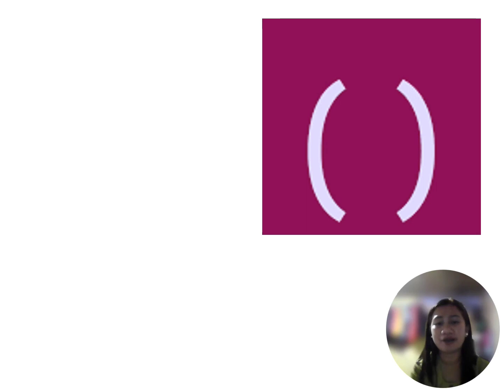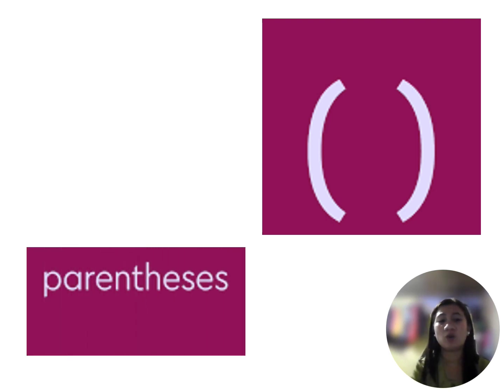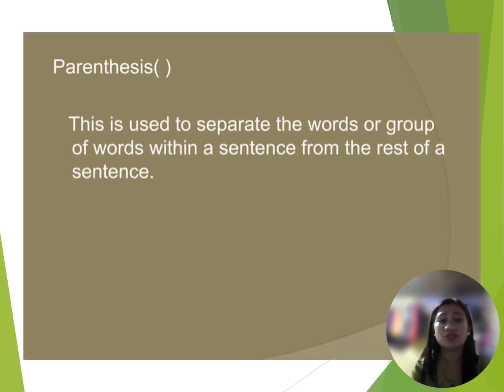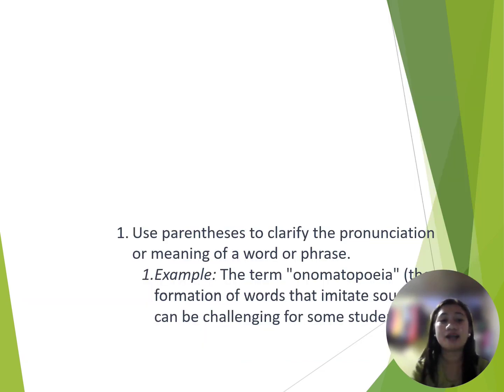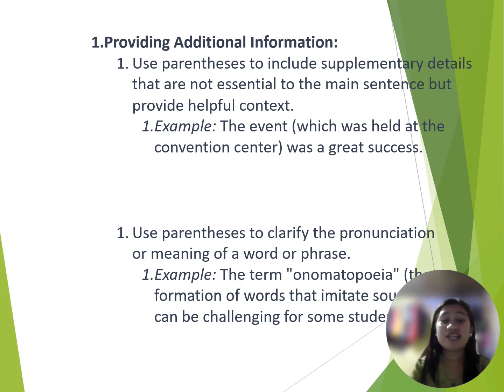Another is this one. Are you familiar with this, students? Yes. Exactly, this is called parenthesis. When do we use this parenthesis? This is used to separate the words or group of words within a sentence from the rest of the sentence. For example, providing additional information. Use parentheses to include supplementary details that are not essential to the main sentence but provide helpful context. So just an additional information.